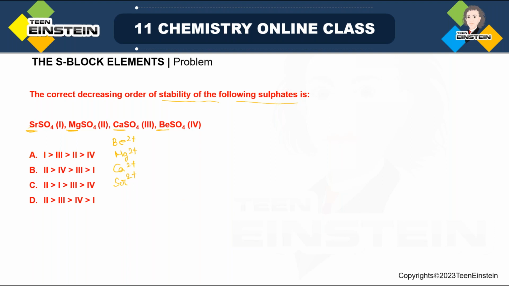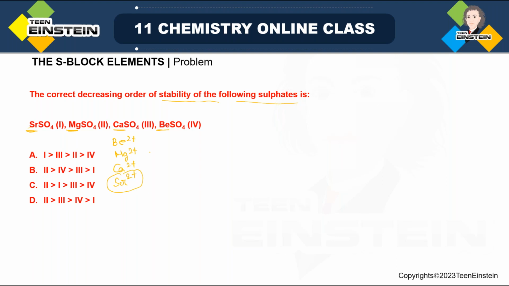The explanation should be like this. Thermal stability order: during the discussion of sulfate, remember we have seen the order of thermal stability and also the order of solubility. Now when we talk about thermal stability, down the group, it actually increases. Though it is simply saying stability, it actually means thermal stability. So down the group, what happens? As the size of this cation is increasing, the size of this cation is increasing.